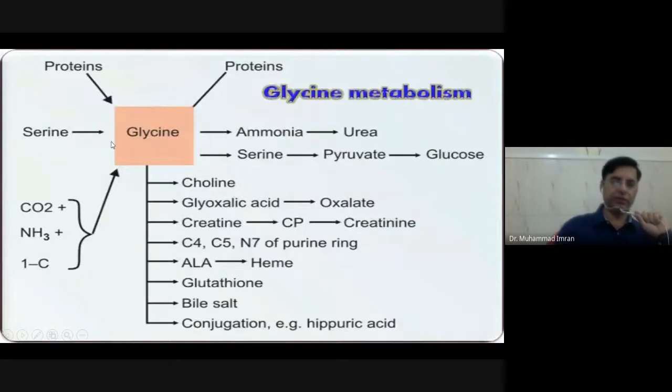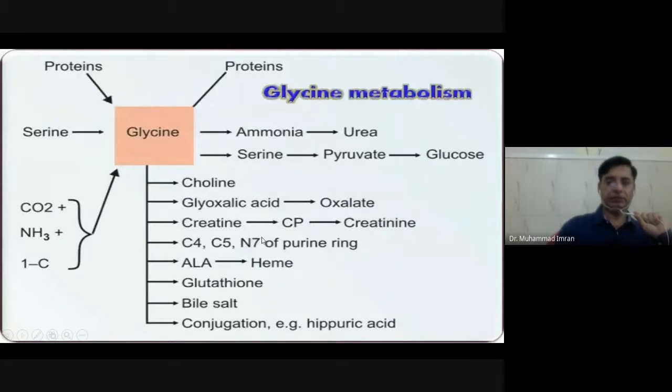Glycine can be obtained from serine, and it can be changed into ammonia, urea and carbon dioxide. Ammonia can also make glycine. Glycine can change into serine, and serine changes into pyruvate by serine dehydratase, and then it can change into glucose. So glycine helps in the formation of choline and glyoxylate. Oxalate can be produced from glycine.